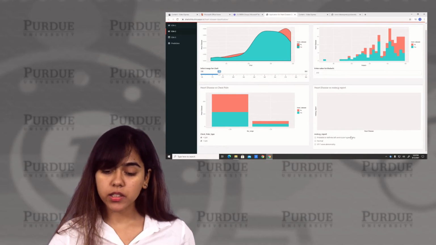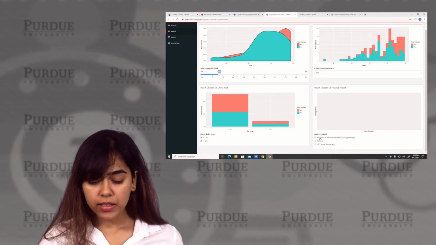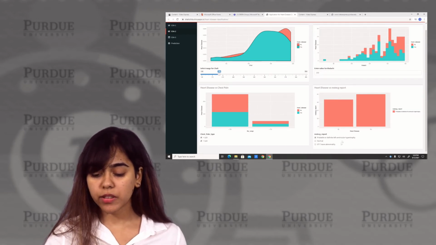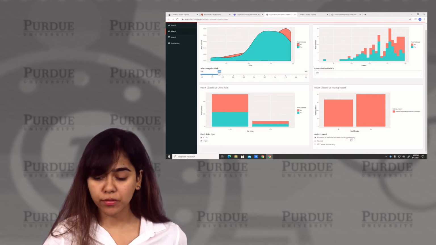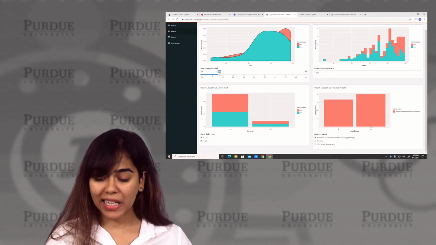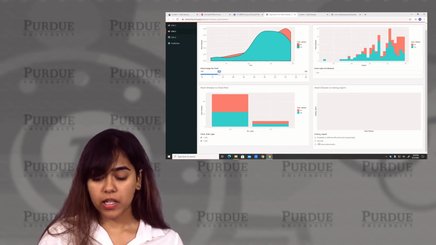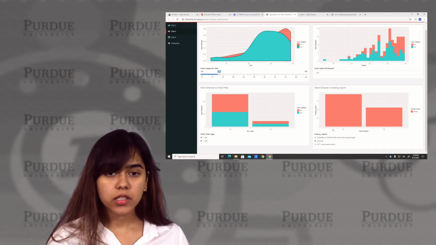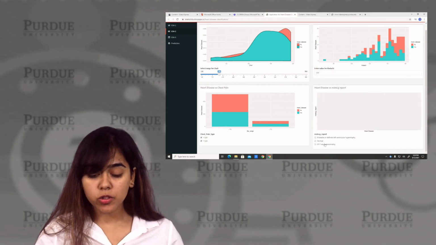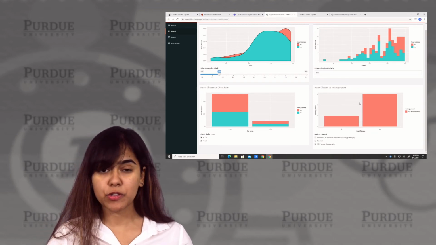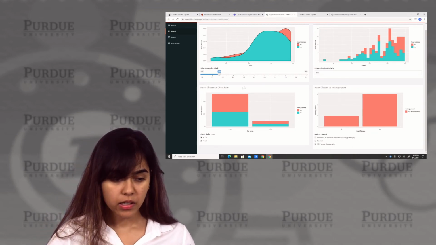The next is heart disease versus rest ECG. As you can see, when the rest ECG report shows probable or definite left ventricular hypertrophy, we have a higher proportion of people having a heart disease. When that report is normal, obviously we have a low proportion of people having a heart disease. And when that report shows ST wave abnormality, we have a very high proportion of people having a heart disease.